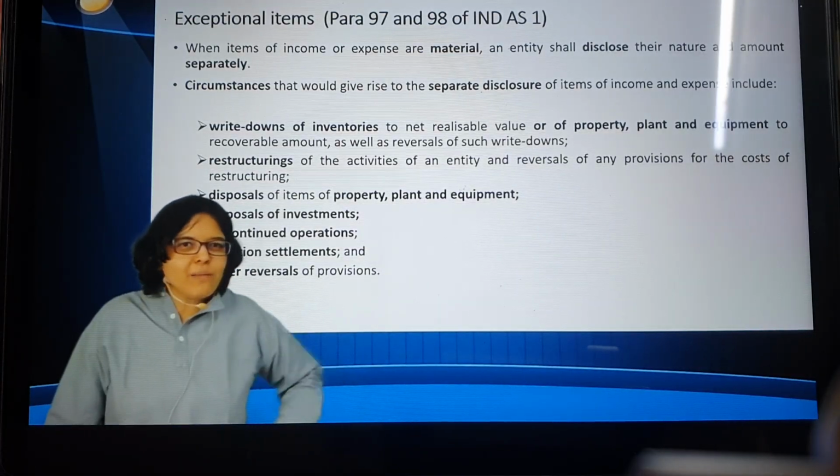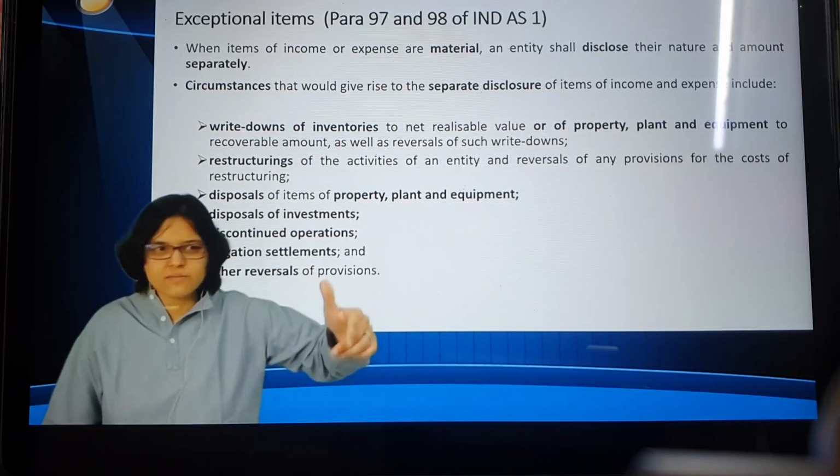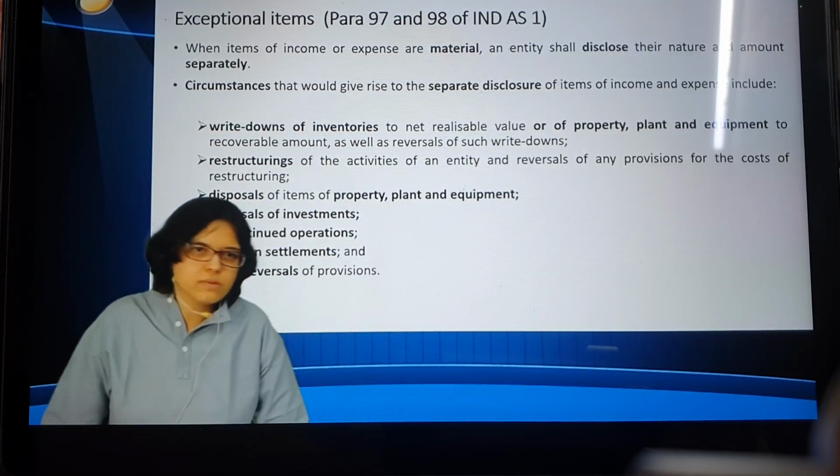Let me sell off 1 classroom. Am I here to trade in classrooms? Was this a regular income or an exceptional income? Exceptional income. So whatever is the profit or loss on that will be treated under exceptional items. Is the logic clear? Simple?